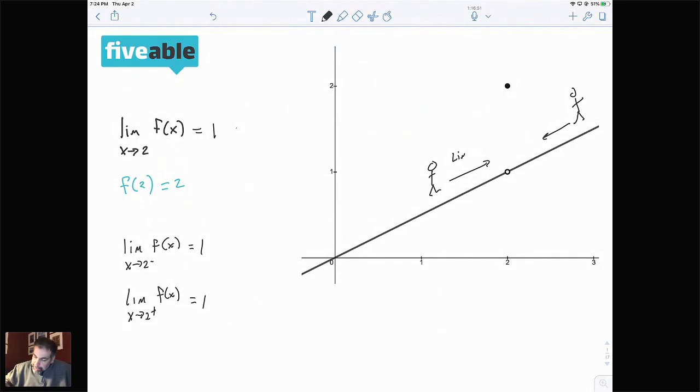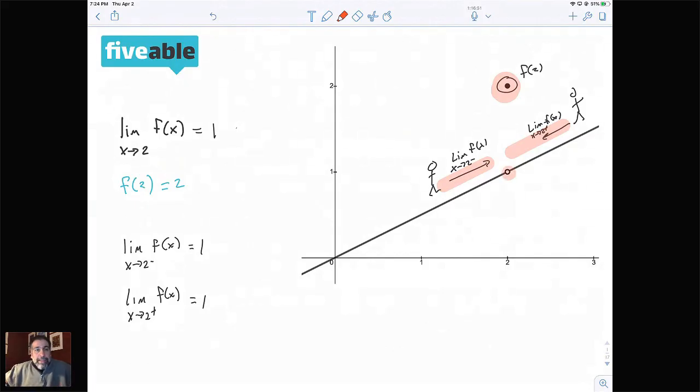The reason for this is that this one is my limit as x approaches 2 from the left. This one is my limit as x approaches 2 from the right. But this one up here is my f of a, in other words, f of 2 in this case. You will get the left side and the right side to agree, but you will have a gap where f of a is. And that's what continuity is all about. It's about first making sure you have a limit, but then second, making sure that when you go to find the actual y value, it's where it belongs. In other words, it doesn't create a hole in your function.